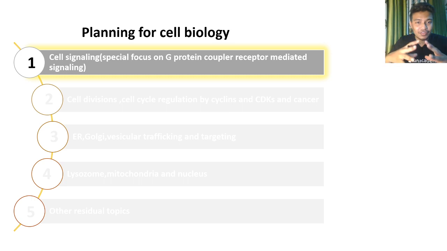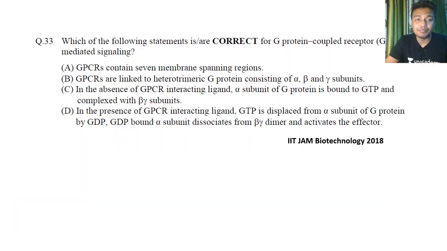Now let's focus on the broad topic of cell signaling and get into more details. Cell signaling is a vast topic itself. Even inside cell signaling, they focus more on G protein coupled receptors, the MAP kinase pathway, or nuclear receptor signaling. So it's now getting narrowed down, right? You are getting a sense of how you can modulate your preparation. Until I give you some examples, it won't be clear, so let's jump into some examples.